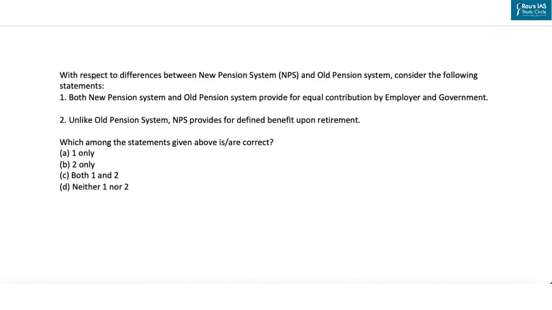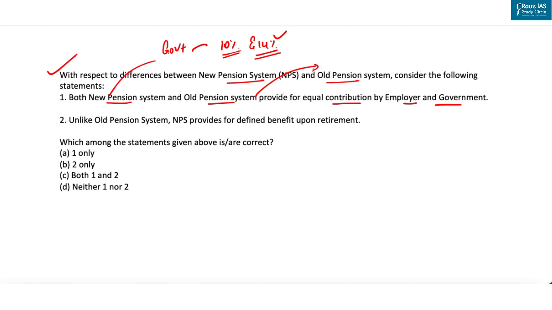Now on the basis of our discussion, let's solve another MCQ. Question says, with respect to differences between new pension system and old pension system, consider the following statements. The first is, both new pension system and old pension system provide for equal contribution by employer and government. This we have already discussed, that in new pension system, government employee makes a monthly contribution at a rate of 10% of their salary and 14% of it is paid by the government. And in old pension system, it is entirely paid by the government. So first statement is incorrect.